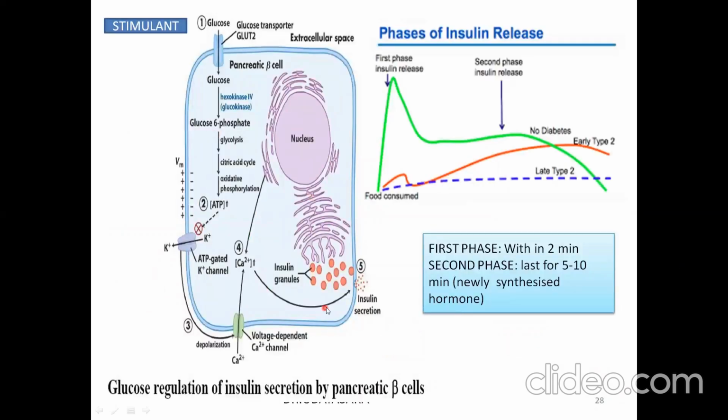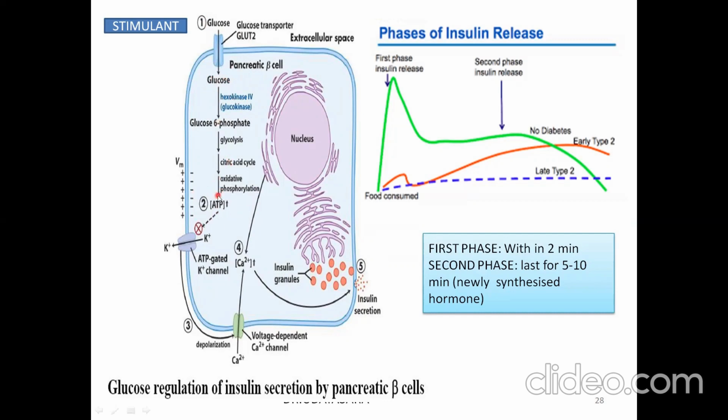So how are the insulin granules released? The first stimulant is glucose. Glucose enters the beta cells of the pancreas via the GLUT2 transporter, which is insulin insensitive, right? This glucose undergoes glycolysis to produce energy.